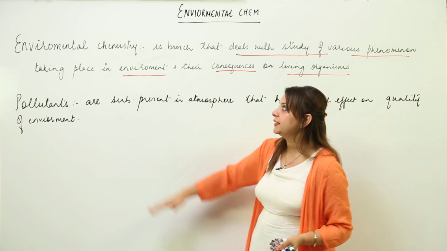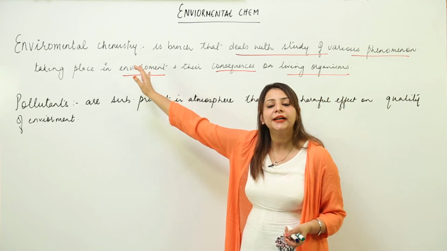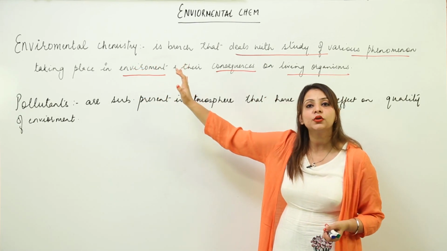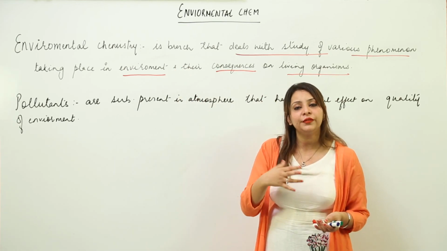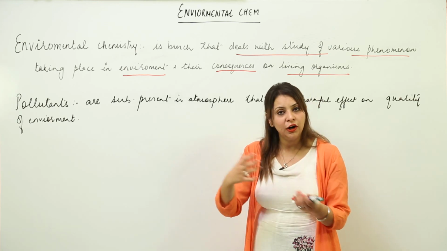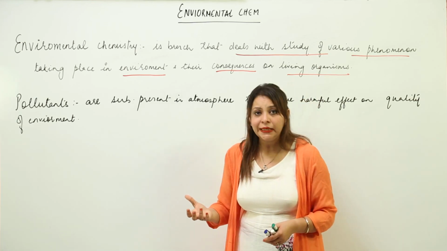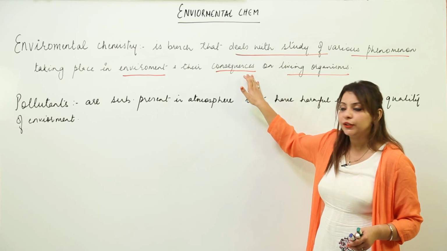So the first thing is environmental chemistry. I think you got it, that we are going to study the various phenomena occurring in the environment and what kind of effect they have, whether a positive or a destructive effect on living organisms. So this is what we are going to study here.